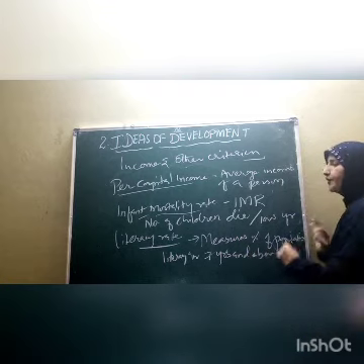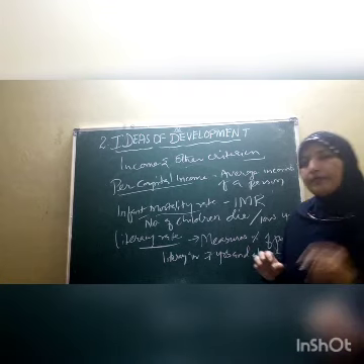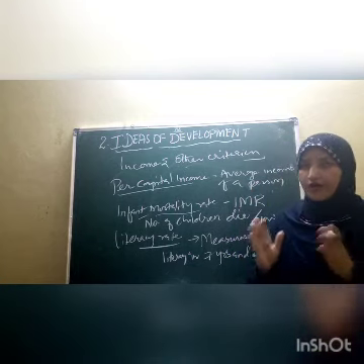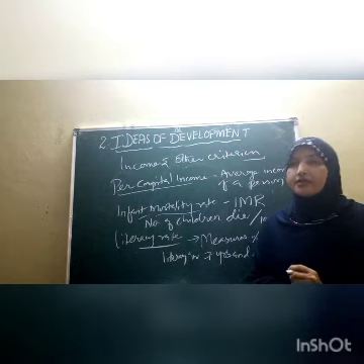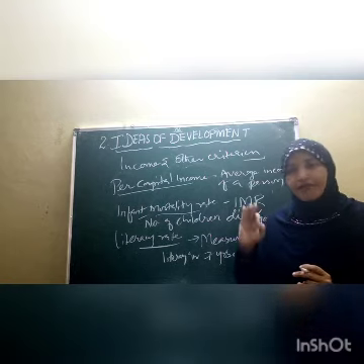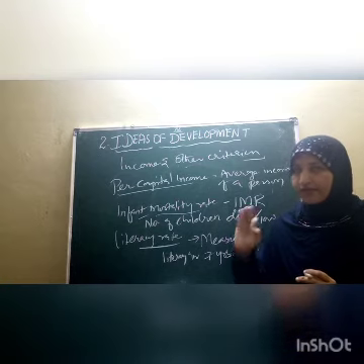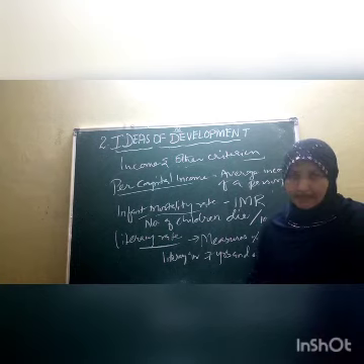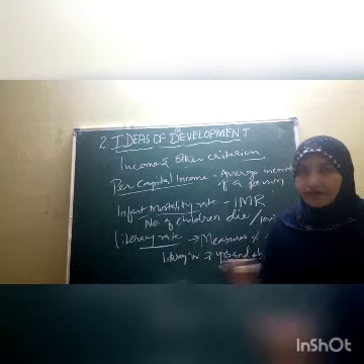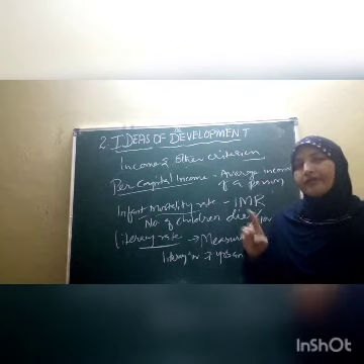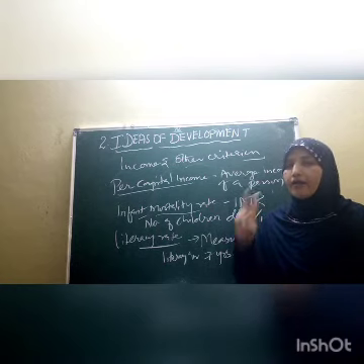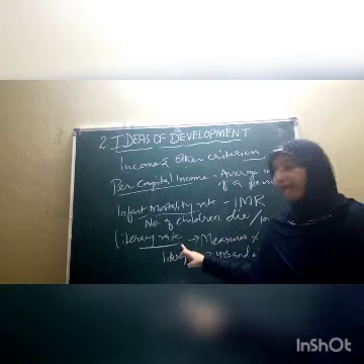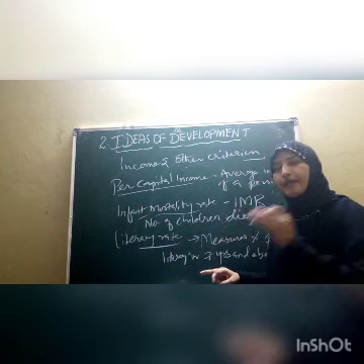So what is this, children? Literacy rate helps us to know whether the population in a country is educated or not. So from where are we taking this age? If a person of 7 years and above is able to read, write and understand, not only reading and writing is not enough, children, that person we call a literate, educated person.